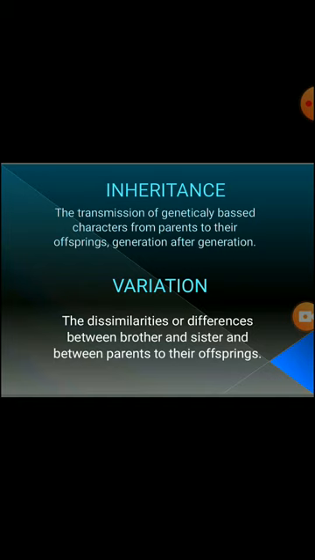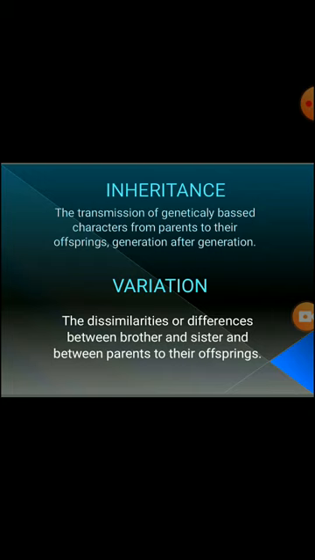There is one more important factor, and it is variation. The dissimilarities or differences between brother and sister and between parents and their offspring. As we know, the genetically based characters transfer from parents to their offspring generation after generation, but there are still some characters which are not the same. These different characters are those which are not present in our parents, but exist in their next generation. Those dissimilarities, those differences, are known as variation.